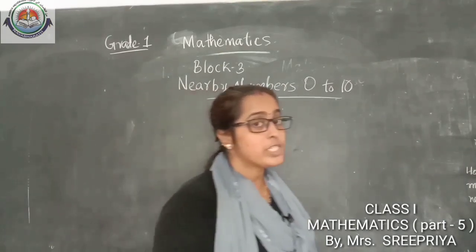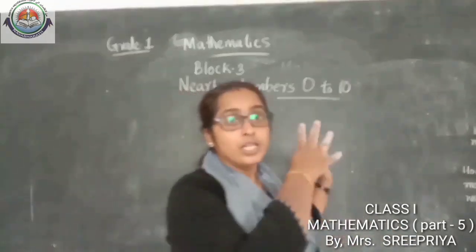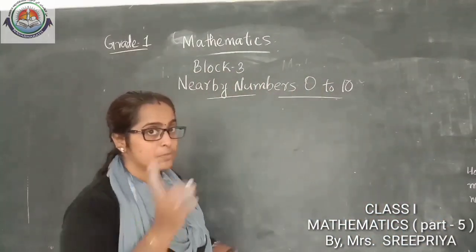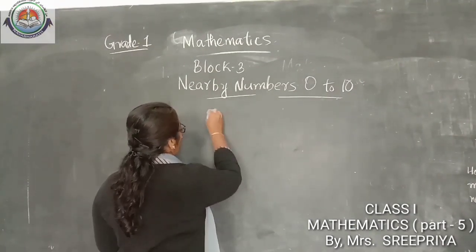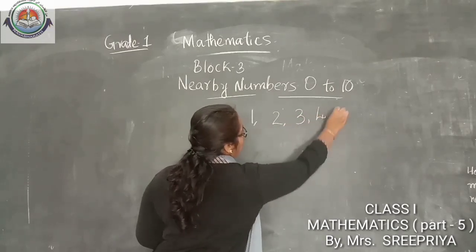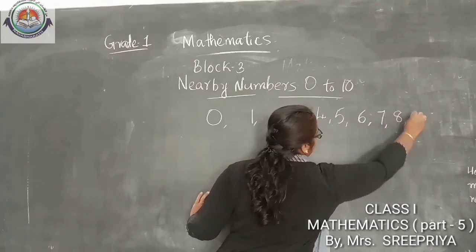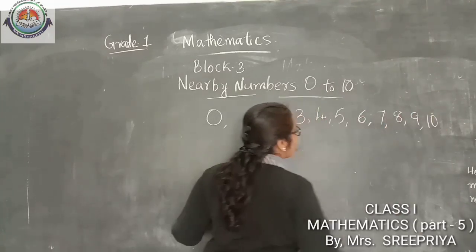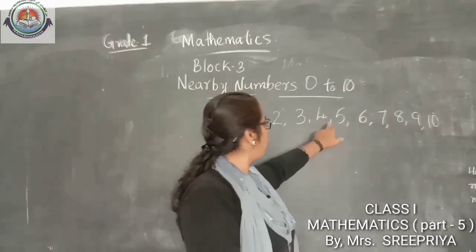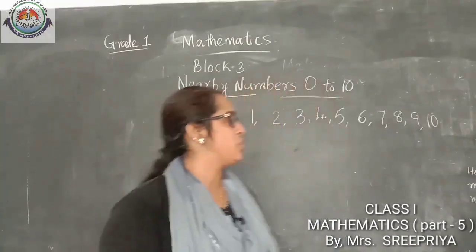So, what all the numbers we studied? We studied more numbers. Today we need numbers from 0 to 10. Shall we write and check numbers from 0 to 10? Yes. 0, 1, 2, 3, 4, 5, 6, 7, 8, 9, 10. How many numbers I wrote here? 0, 1, 2, 3, 4, 5, 6, 7, 8, 9, 10 numbers I wrote here.